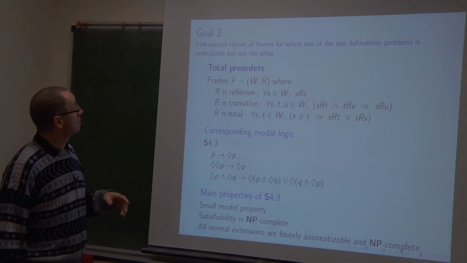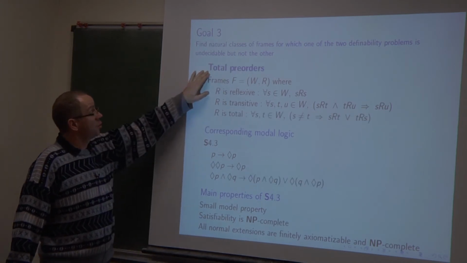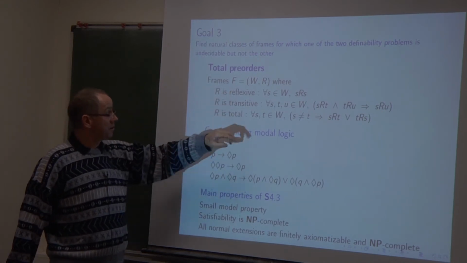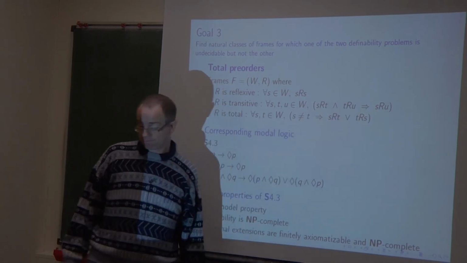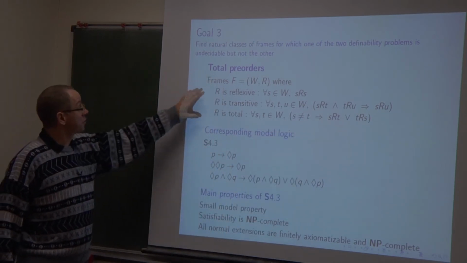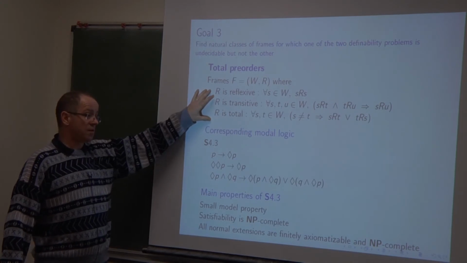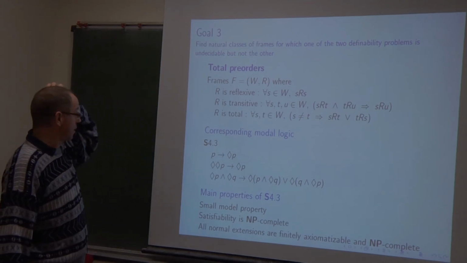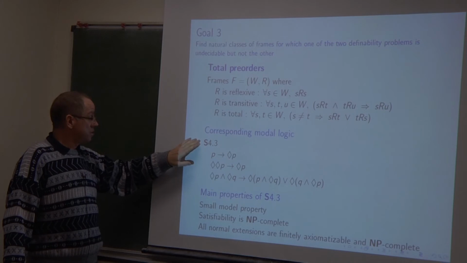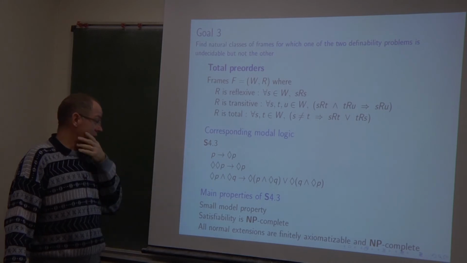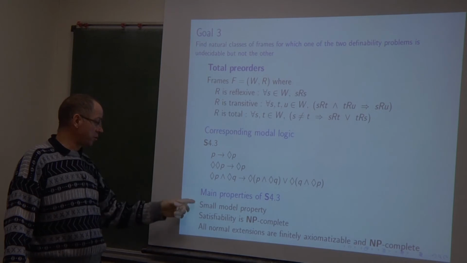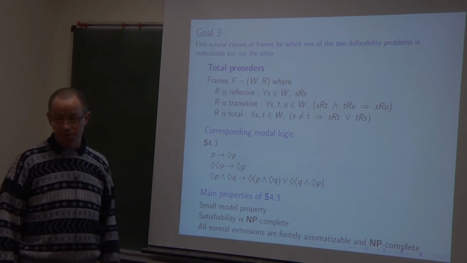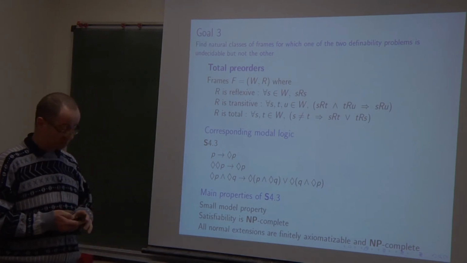And there is another class of frames that I want to consider, the class of all total preorders. So it should be a preorder. And total means that if two points are different, then they are comparable. In fact, such a frame is a linear system of clusters. And it corresponds to the modal logic S4.3, which is axiomatized by this axiom. And it also has good properties: small model property, satisfiability is NP complete. And all normal extensions of it are known and characterized.